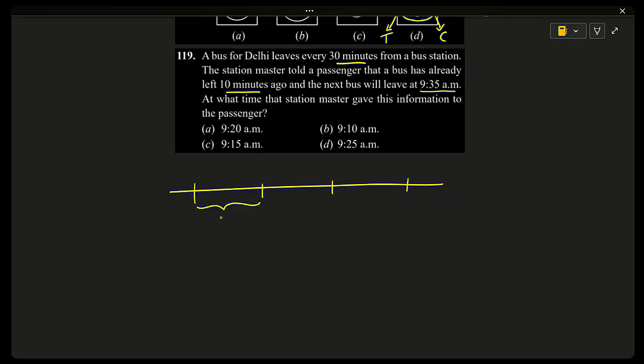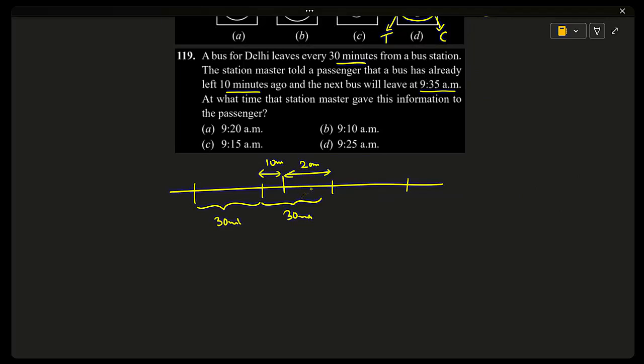A bus for Delhi leaves every 30 minutes from a bus station. The station master told a passenger that a bus has already left 10 minutes ago, and the next bus will leave at 9:35 a.m. At what time did the station master give this information to the passenger? Between one bus and another bus, there is a 30 minute difference. The bus has left 10 minutes ago, which means if you wait 20 more minutes, there will be one more bus available.